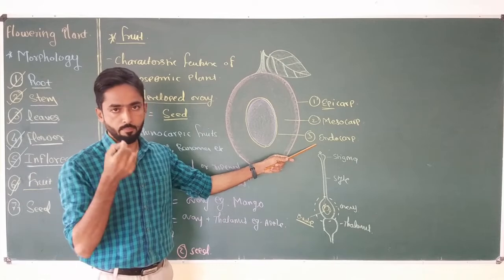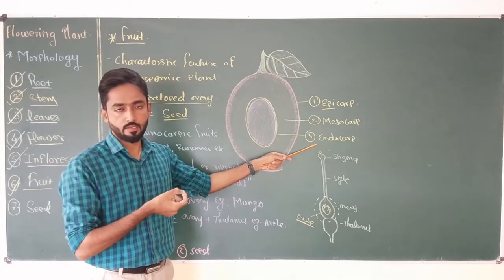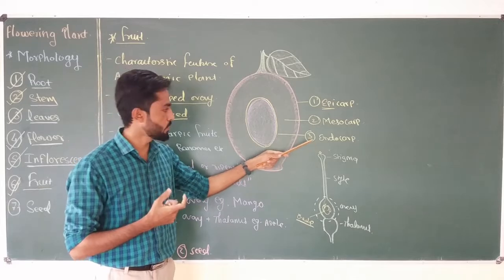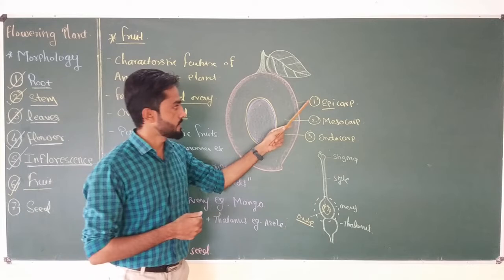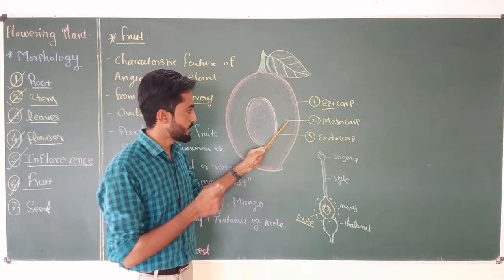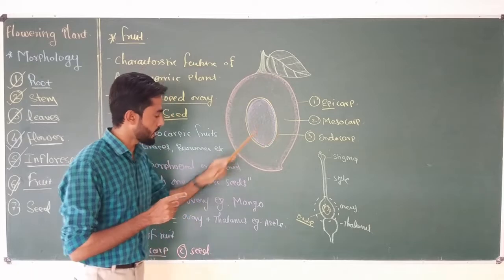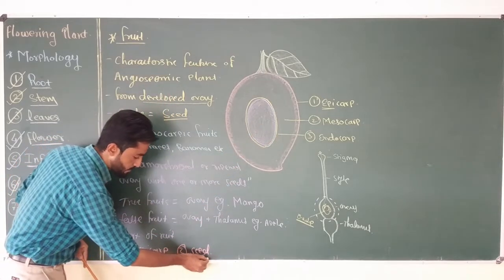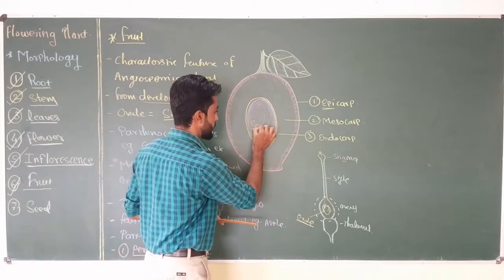Sometimes this endocarp becomes thin, membranous, and hard in many fruits. So the pericarp has three different parts: epicarp, which is the outer covering; mesocarp, present in the middle; and endocarp. And inside the endocarp, the next part of the fruit is present, which is nothing but the seed.